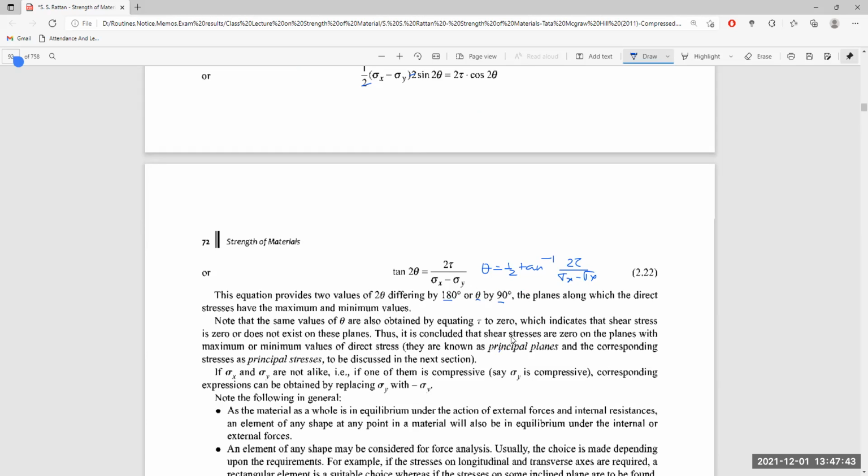They are known as principal planes, and the corresponding stresses are principal stresses, which we'll discuss very soon. If sigma x and sigma y are not alike, that is, if one of them is compressive, say sigma y is compressive, the corresponding expression can be obtained by replacing sigma y with minus sigma y.